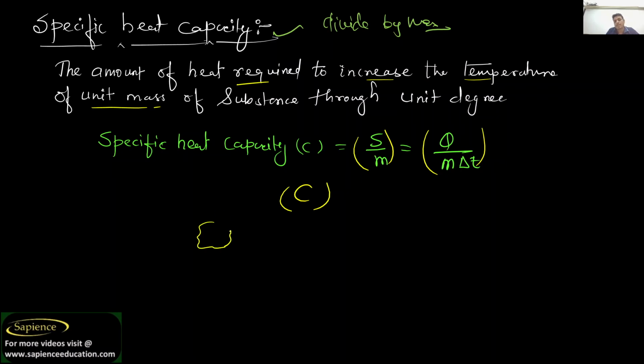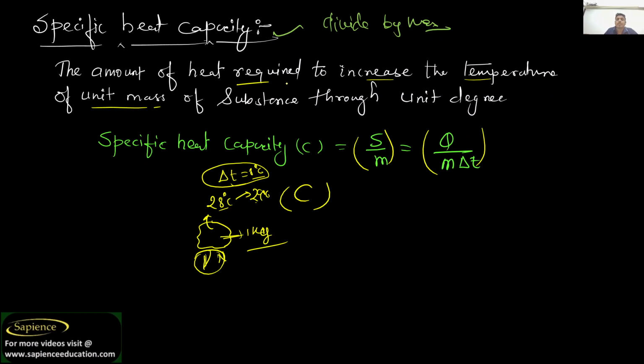For example, you have taken any substance, and the mass of that substance is 1 kg. Suppose it has a temperature of 28 degrees Celsius, and we change it from 28 to 29 degrees Celsius. That is a change in temperature of only 1 degree Celsius, and the mass of the body is 1 kg. So the amount of heat required to raise the temperature by 1 degree Celsius is known as specific heat capacity.